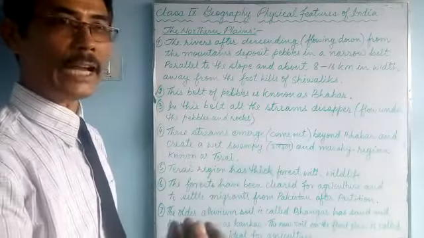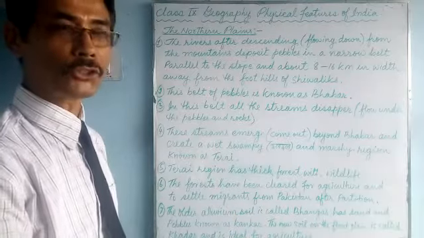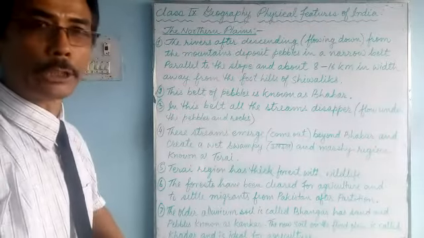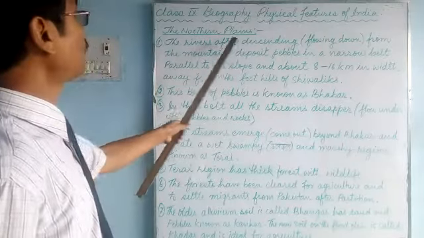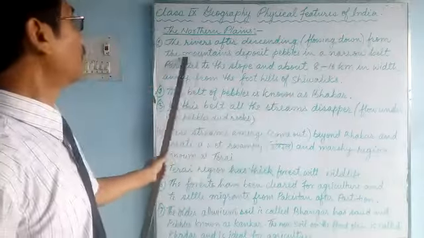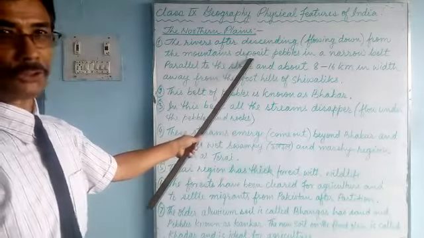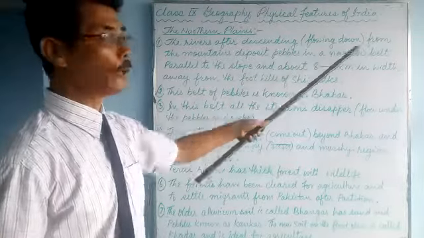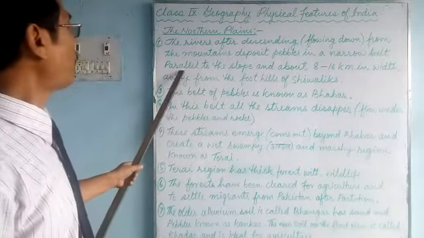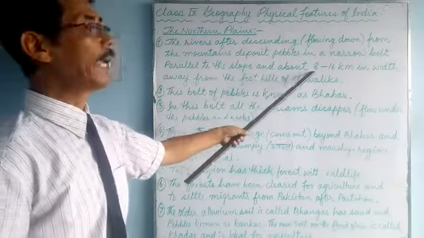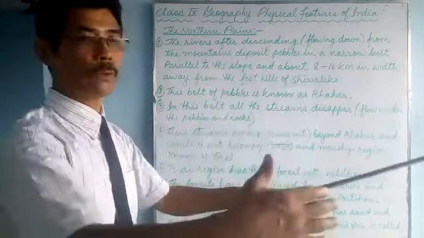But since the sand and the pebbles or rocks are heavier, they are deposited down below at the foothills. So the rivers deposit pebbles and rocks in a narrow belt parallel to the slope, about 8 to 16 km in width.